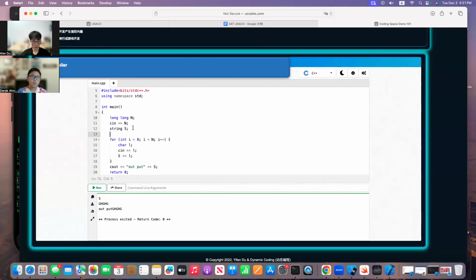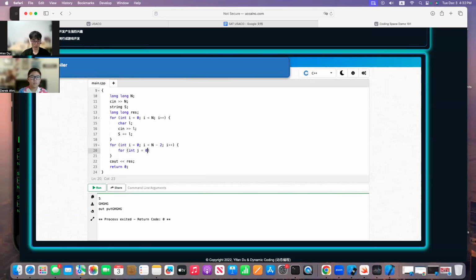In the meanwhile, you want to have a result variable of type long long, which is res. I guess you can quickly remove this check, because you don't want redundant output in the console. When everything is good, you need to create a for loop here that starts at 0 with i less than n minus 2, and i incrementing. Why minus 2? Because you're checking 3 consecutive characters. There we go. And then you need another for loop here.